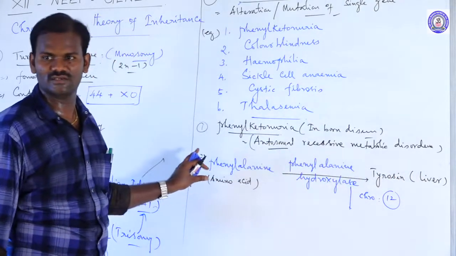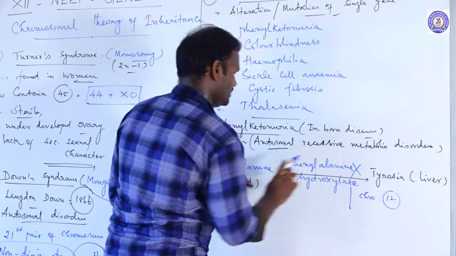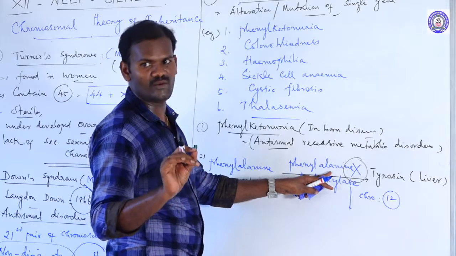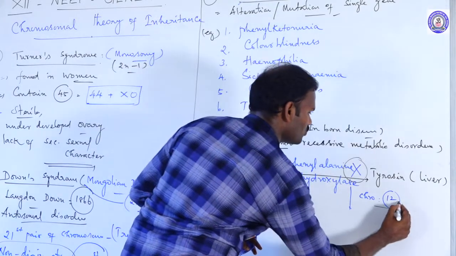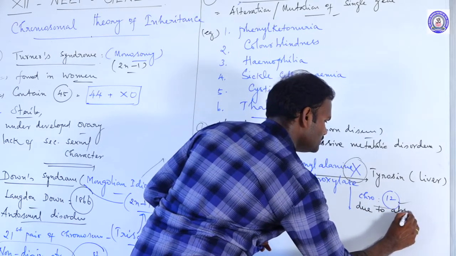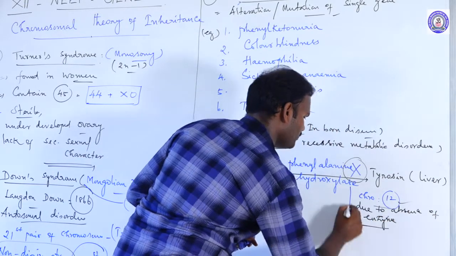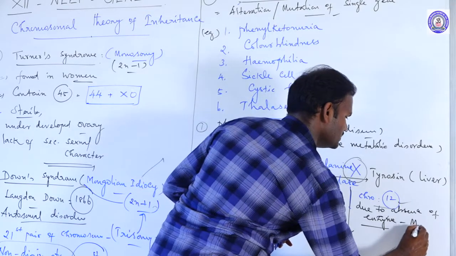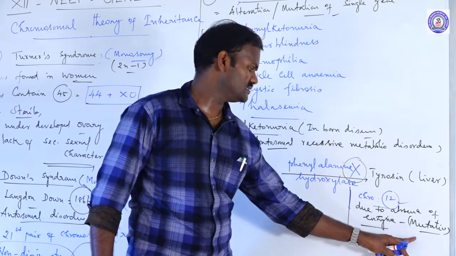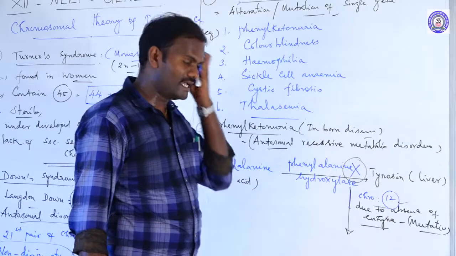So this is the normal metabolism. But due to the absence of this enzyme, because the gene present on chromosome number 12 gets damaged or mutated, I mean an autosomal recessive mutation occurs in chromosome number 12, there is failure of secretion of this enzyme.